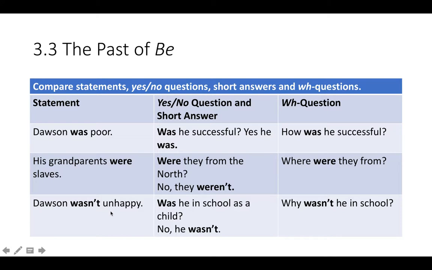Dawson wasn't unhappy. Was he in school as a child? No, he wasn't. So here is was and there is the subject. Why wasn't he in school? This is a negative question with was not.